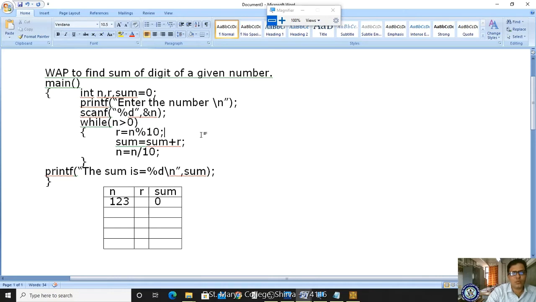Please observe here, 123, this is a decimal number. Yes, so that is why I'm dividing by 10. Here what I'm doing is n % 10.